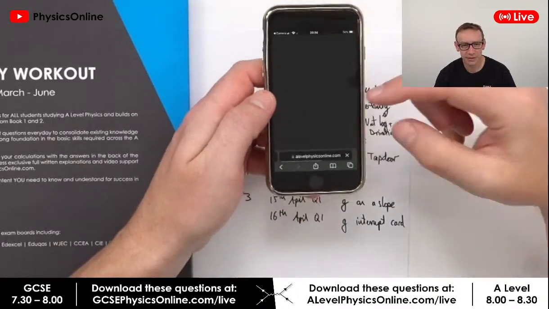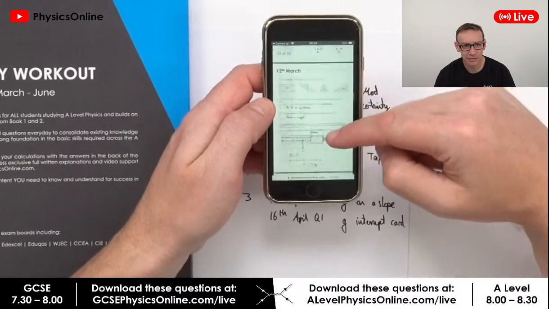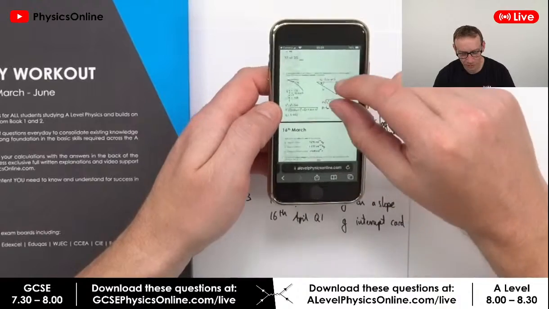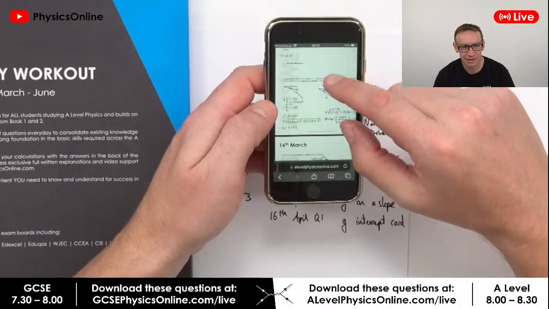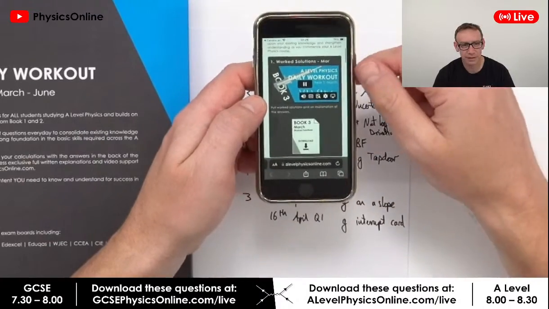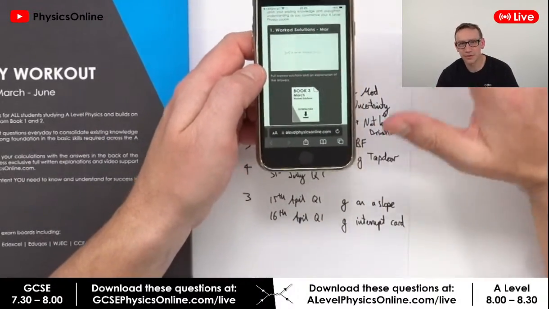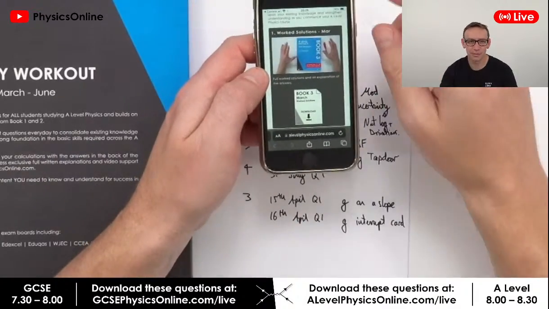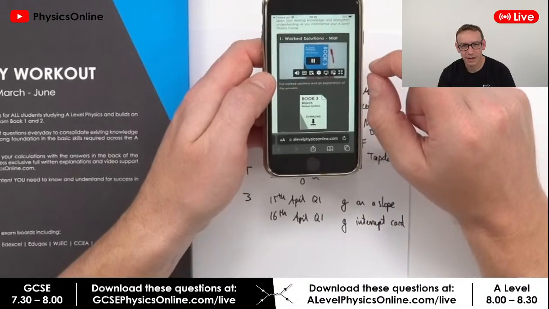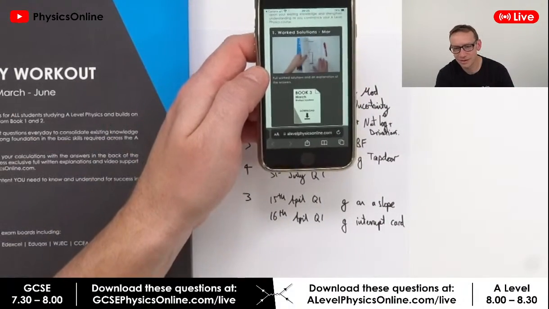So basically on your phone you can just download the worked solutions. Once you've done the question and had a look in the back of the book, you can then see, for every day, all of the worked solutions for everything, including my approach to that. This has taken quite a long time to do, to be honest. And of course, there are also videos, so if you want to see a video of that solution. This is really aimed at Year 12 students. Year 13 is too late, you just have to get on with the exam. But for those of you in Year 12, I've got questions for every day for AS Physics and the first third of Year 13.